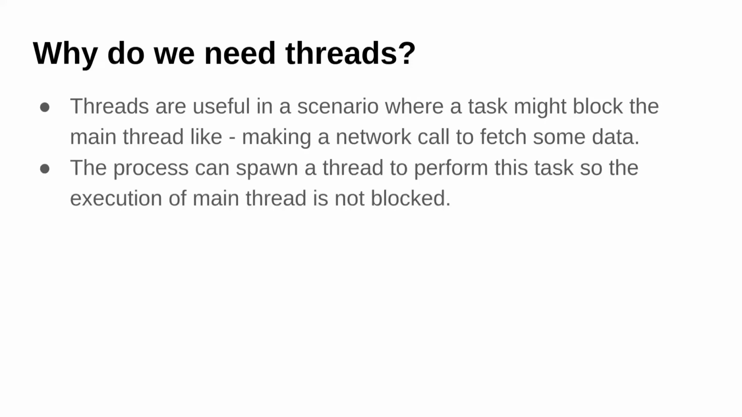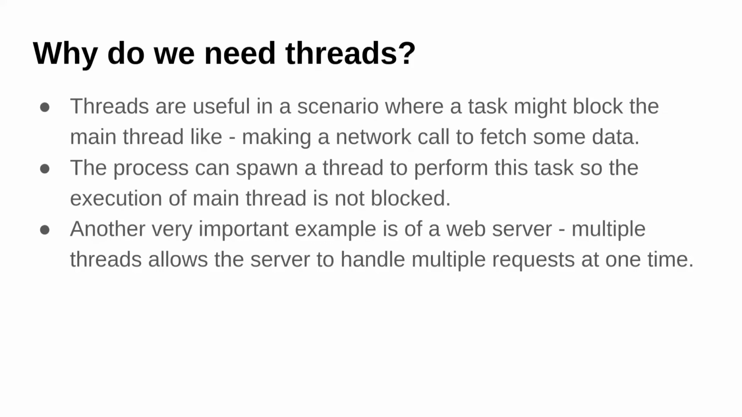So this is also that same point. In case of a network call, the process can spawn another thread, and without blocking the main thread, we can execute that IO task or some other task on a separate thread. A very important use case of multi-threads is a web server.